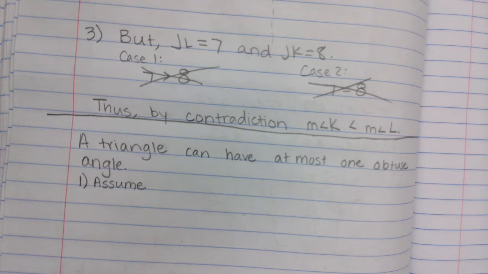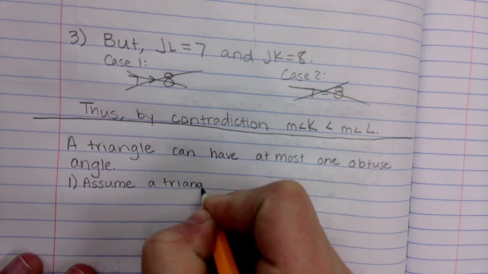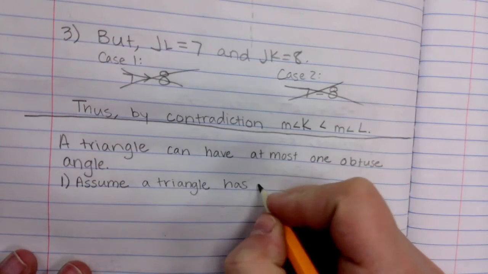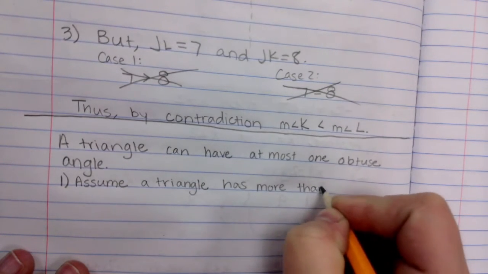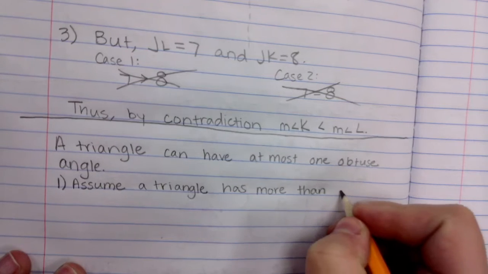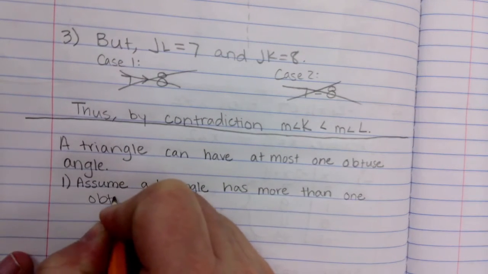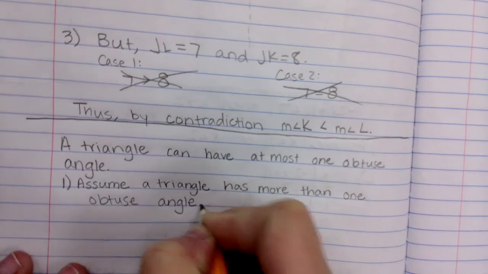At most one means you could have one or you could have none, but you could not have more than that. So what would be the opposite? Yeah, have more. If you'd rather, you could think of it as a triangle can have only one obtuse angle. So that's step number one, is to assume the opposite.